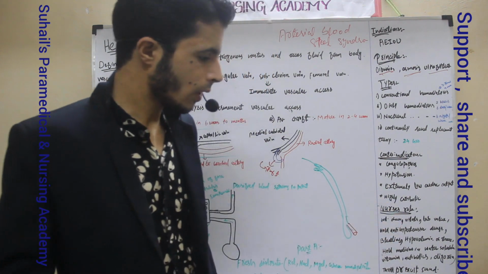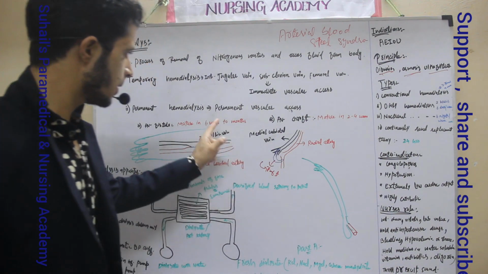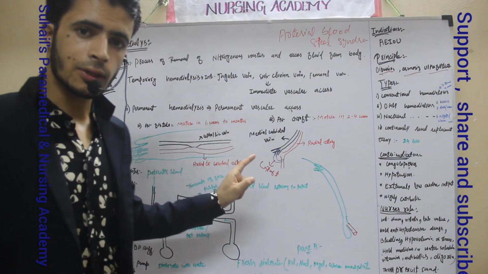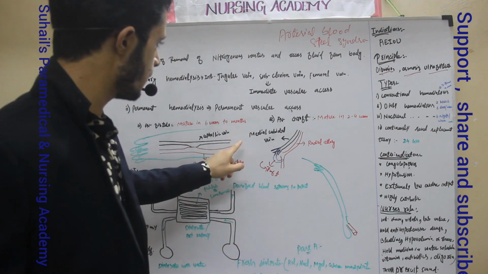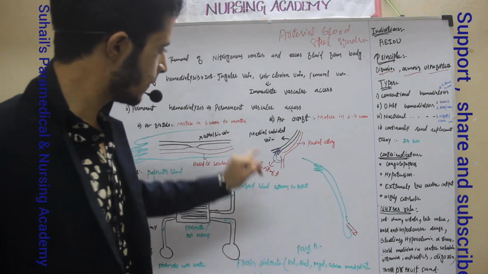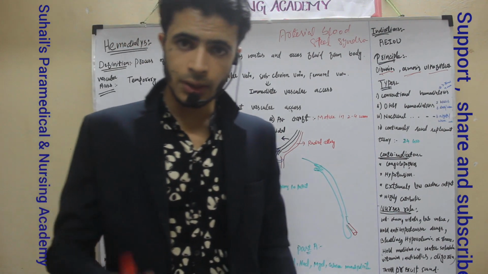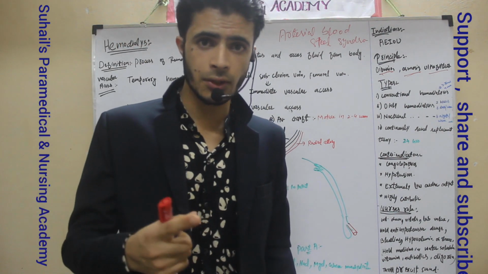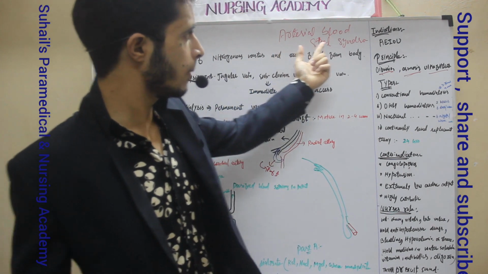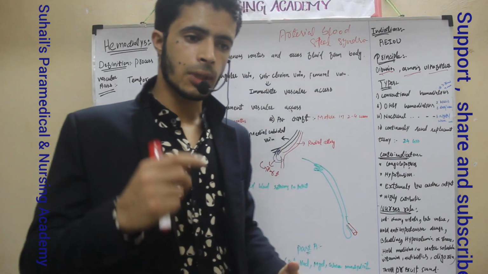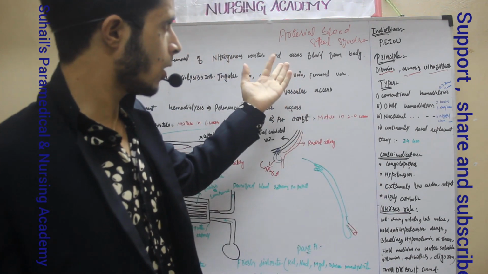Another is complications. I told you the complication is that, due to the AV fistula, there are chances of infection. In case of AV fistula, the main thing is infection. Another I told is steal syndrome, arterial blood steal syndrome. So the blood will not reach towards the hands, and that will cause the syndrome called arterial blood steal